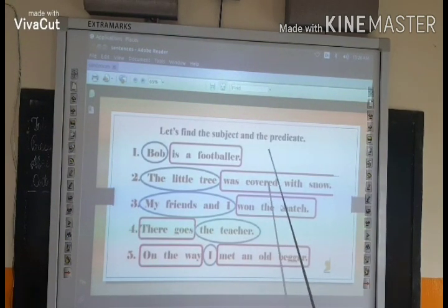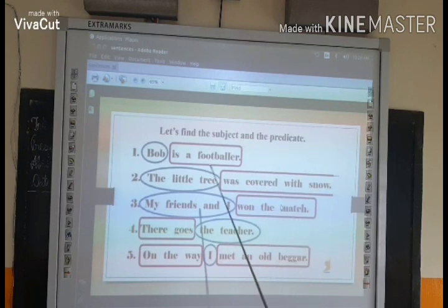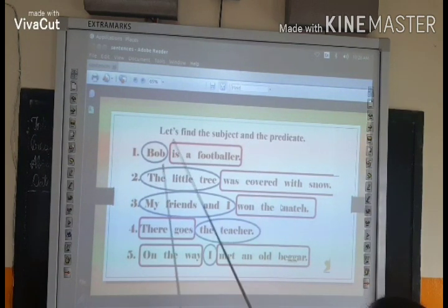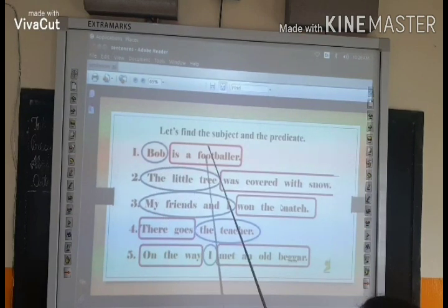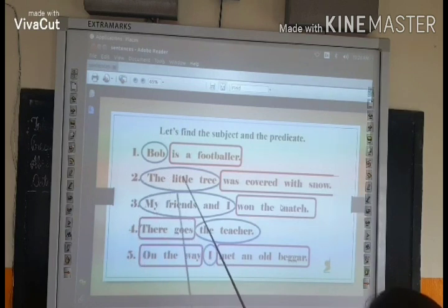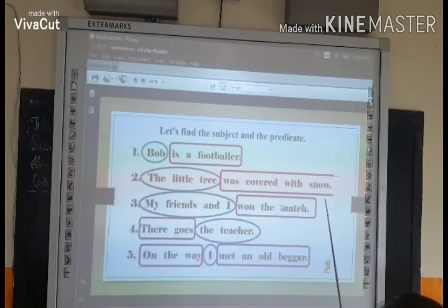Now let's find the subject and predicate. We will do some exercise. First one, Bob is a footballer. Bob will be the subject, is a footballer will be the predicate. Second one, the little tree was covered with snow.